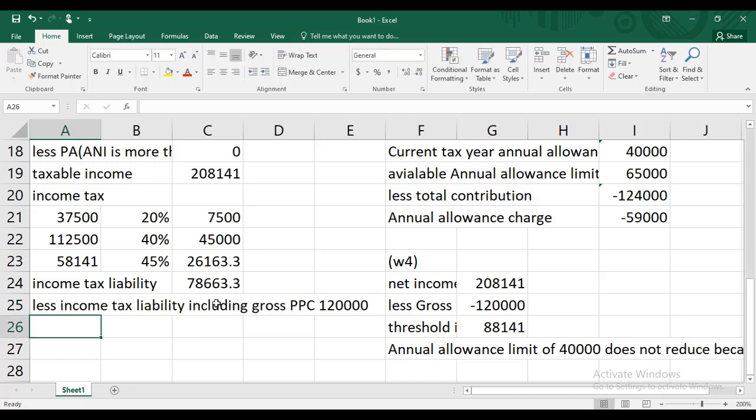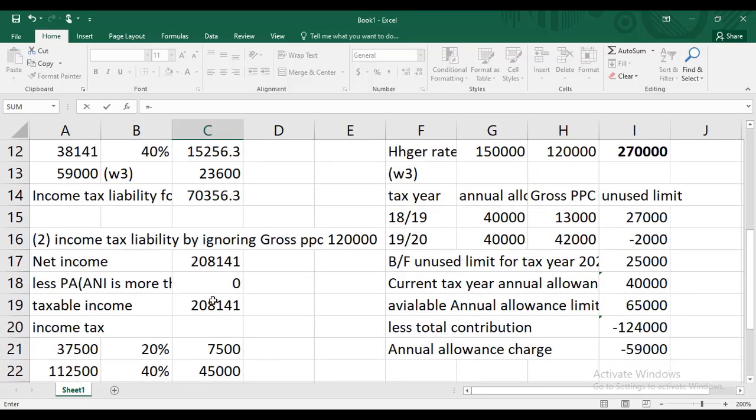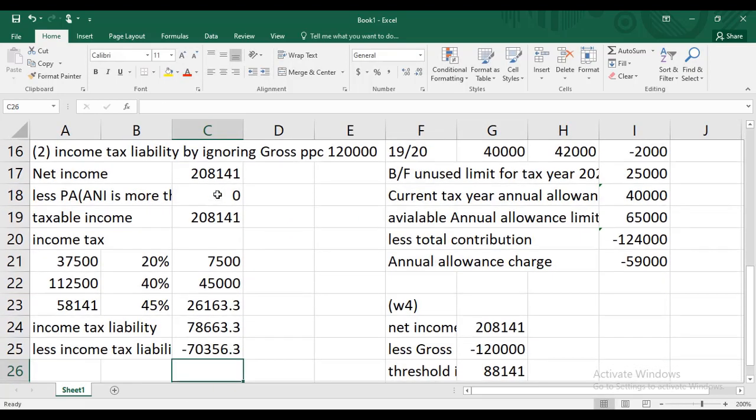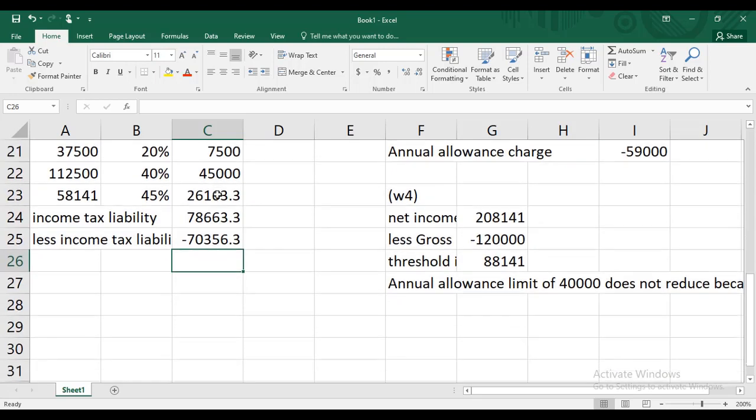Oh, sorry. Let's see what happens. Here is her income tax liability. If she contributes gross PPC, then the liability is lower than if she does not contribute in gross PPC.